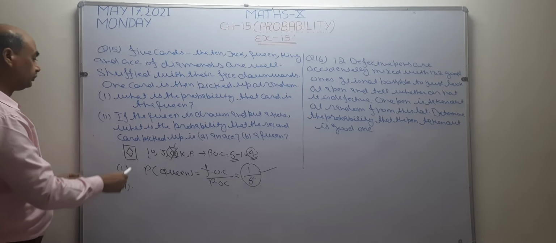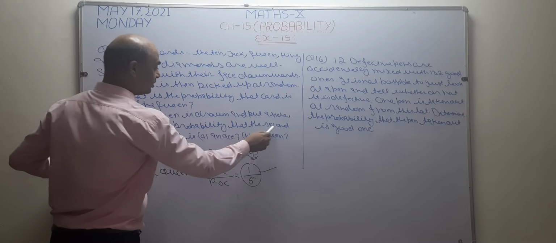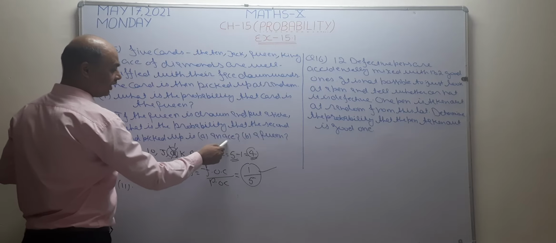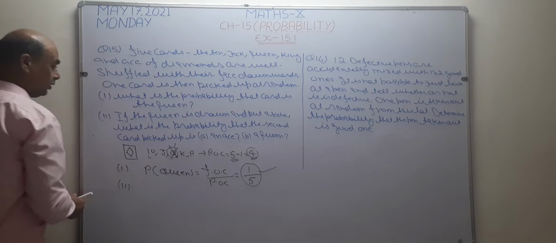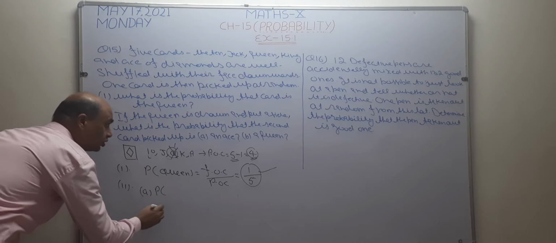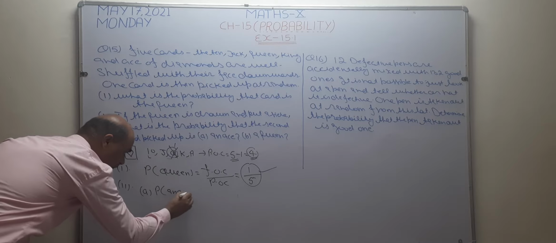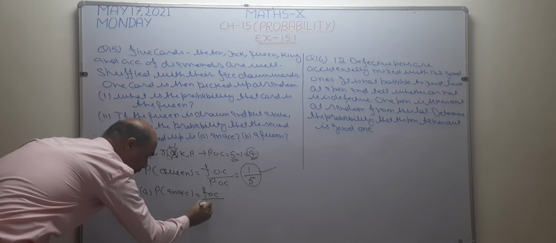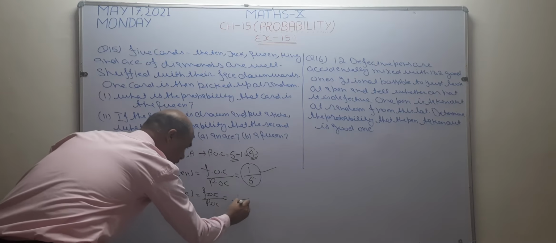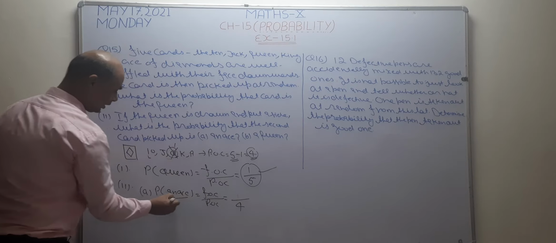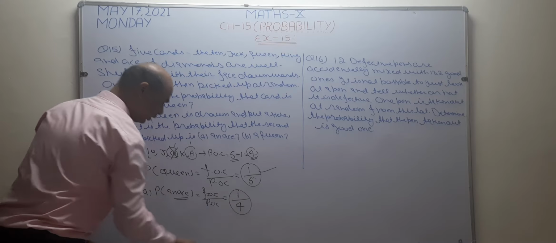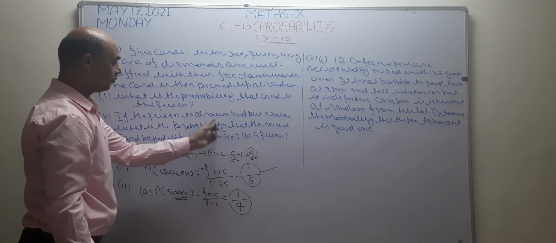Now check what is given. What is the probability that the second card picked up? Again 2 cases are there. In first case I want to check ace and in second case I want to check queen. So I want to check its first case. In A part I want to check the probability of an ace. Formula remains same, FOC upon POC. POC for second part is 4. So write here 4. In my favor, ace are there. How many ace are there? Only 1. So answer become 1 by 4. This is the answer of A part of the second question.